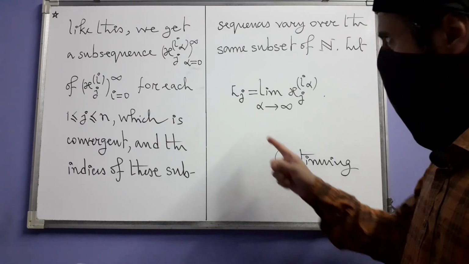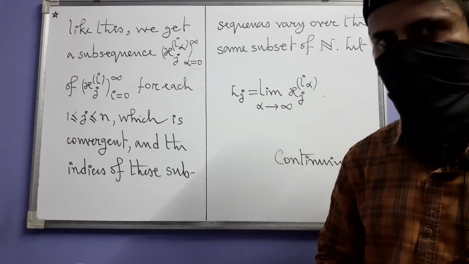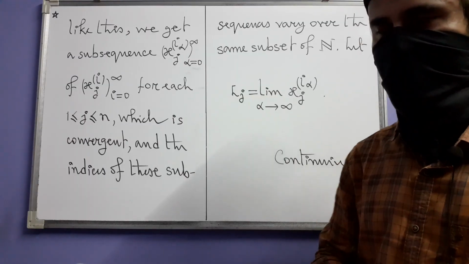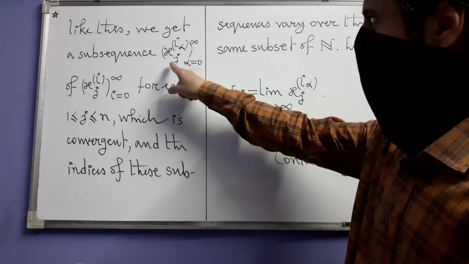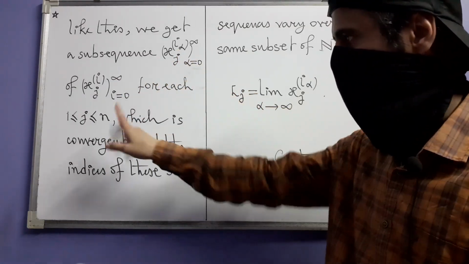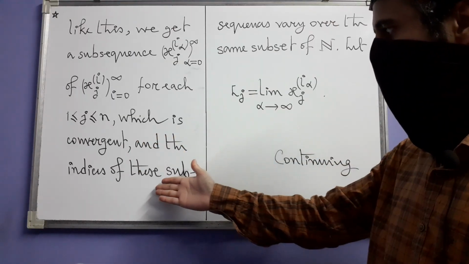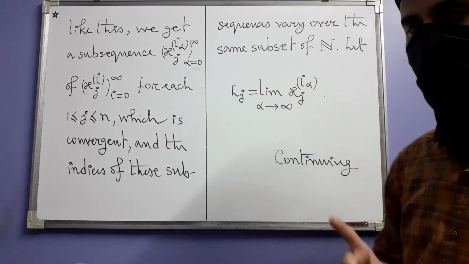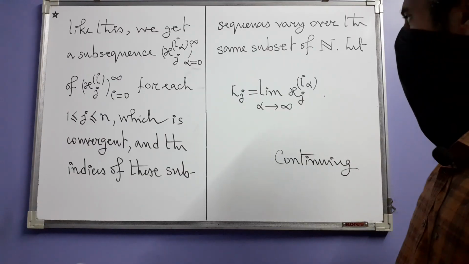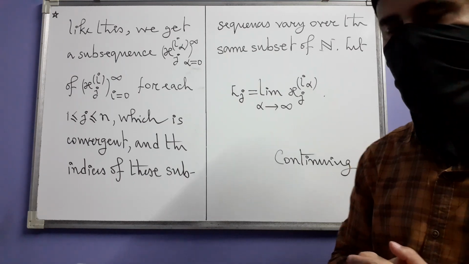So that means if we continue like this, next with j equal to 3 and then j equal to 4, all the way up to j equal to n, then we will get a subsequence xj I alpha of xj I for each j, which is convergent and such that the indices of these subsequences vary over the same subset of n. And also let Lj be the limit of the jth subsequence.